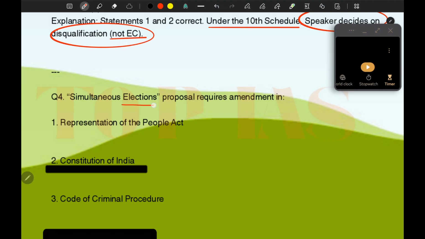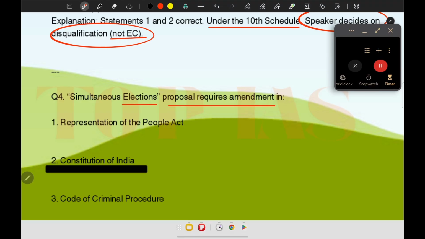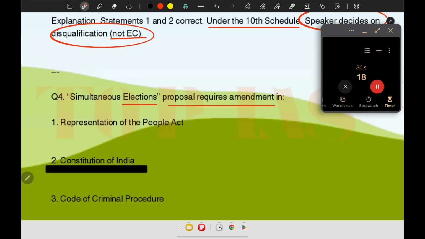Simultaneous elections proposal requires amendment in. So 30 seconds is given to you guys. 19 seconds left.